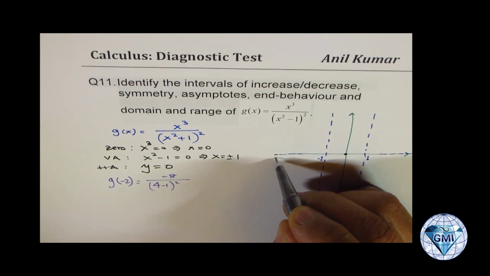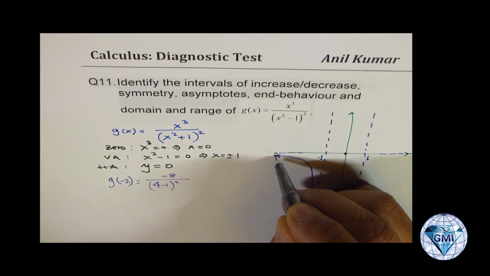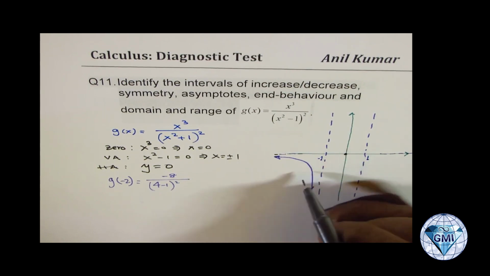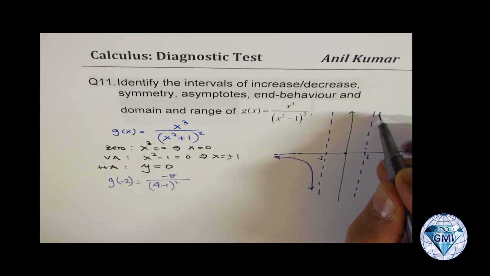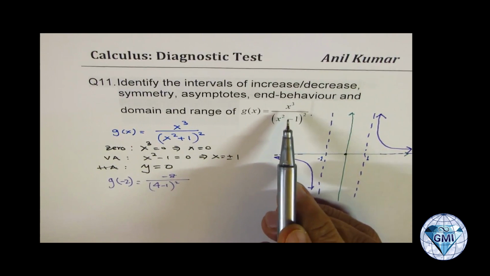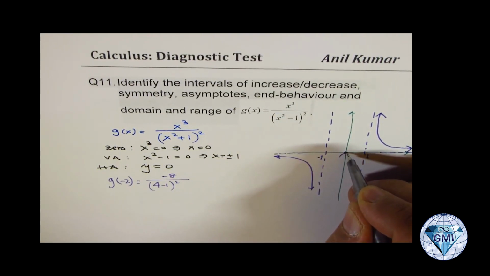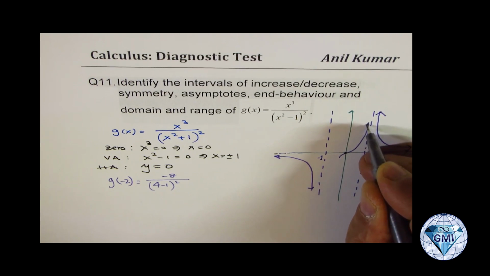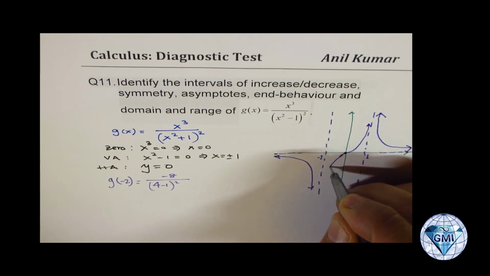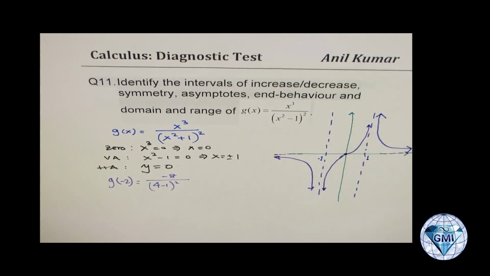What we get here is a function which is kind of like this. Similarly, on the positive side, it should be like this. I'm not really getting into details, but giving you hints to sketch. This is a cubic 0, right? So that means it should be kind of like this. And let me just go with the asymptotes. So this is the expected function.